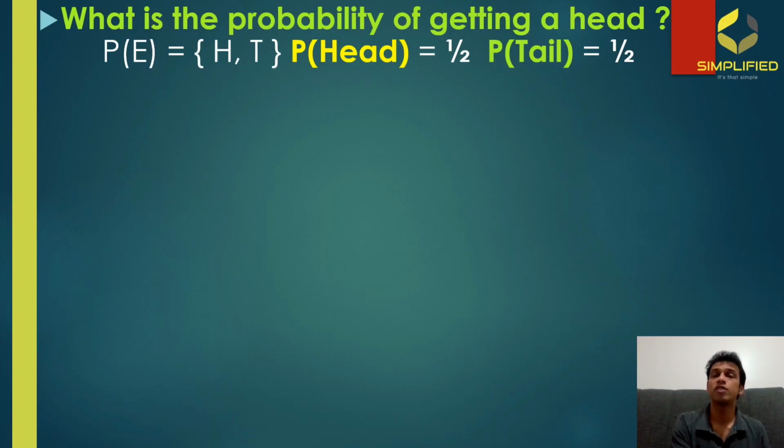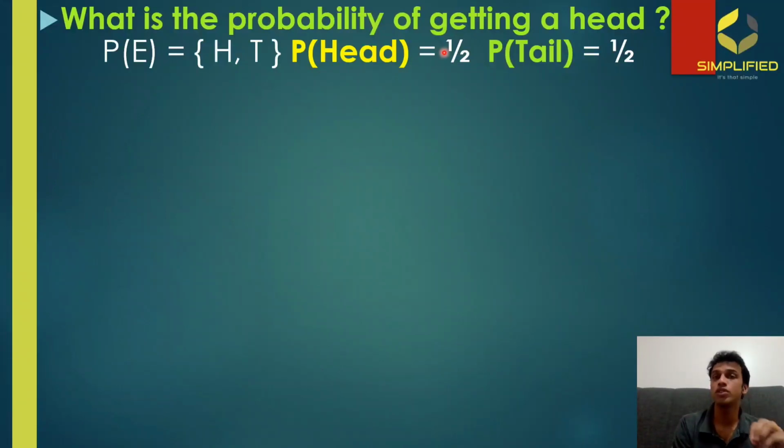So our first question is, what is the probability of getting a head? So we know that when we are conducting the experiment of tossing a coin, there are only 2 possibilities existing. Either you can get a head or you can get a tail. So when you're asked to find the probability of getting a head, it means that in the numerator, we need to understand that there is only one possible outcome in favor of getting a head, which means that in the numerator, we have to put the value of 1.